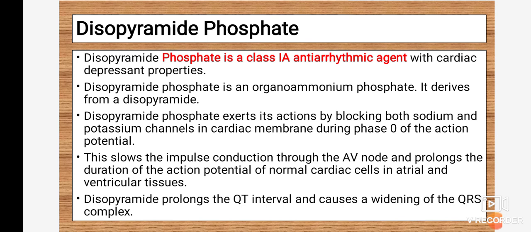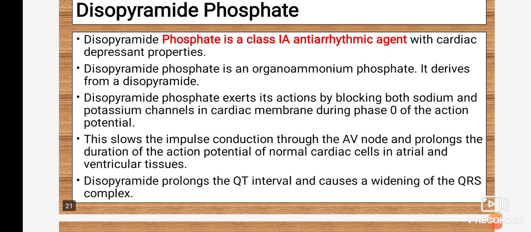Then disopyramide phosphate. It is a phosphate form of disopyramide for the enhancement of activity. Disopyramide phosphate is a class 1 antiarrhythmic agent similar to disopyramide. It exerts its action by blocking both sodium and potassium channels, whatever channels are present, mainly in the cardiac membrane during phase 0 of the action potential. Mainly they are effective in phase 0.